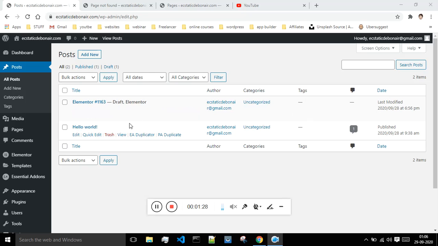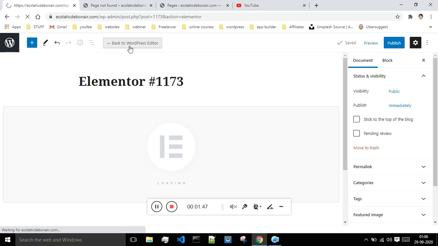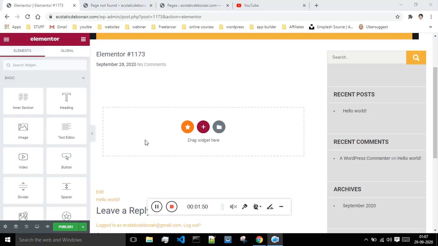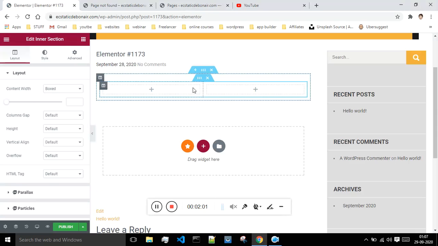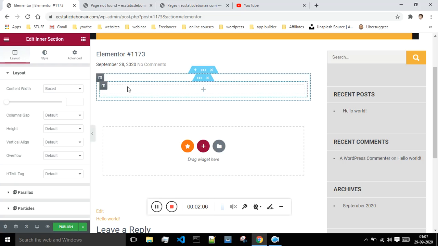Let me show you how to write a post. Click on Add New. Once you click on Add New, this is the page where you can write your post. You can do one thing: you can say Edit with Elementor. This will actually make your work really very easy and simple. I will be working with Elementor. Now just select this inner section, drag and drop. It has two columns, but I want only one column, so I will right click and say delete.